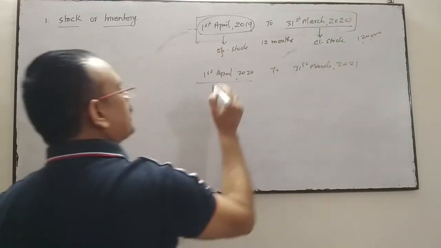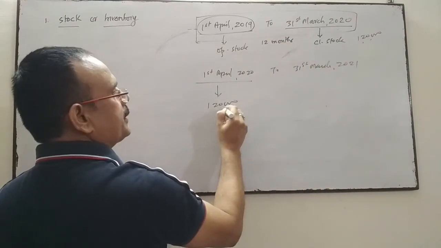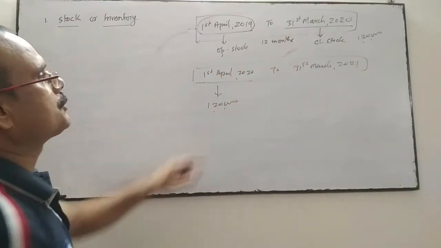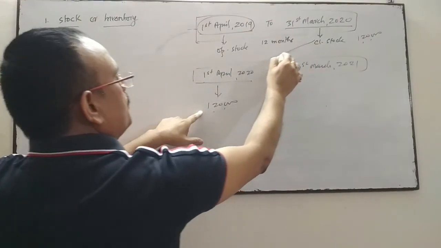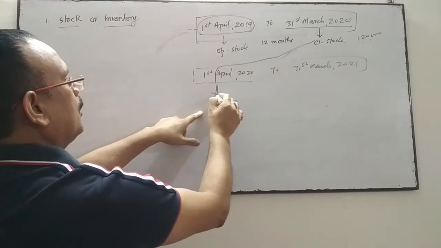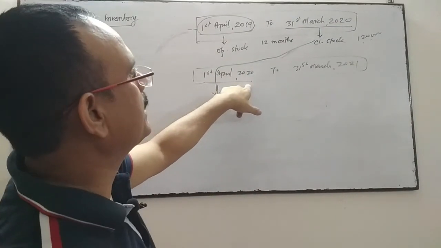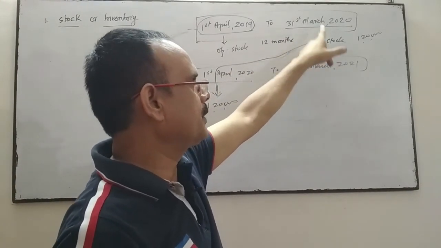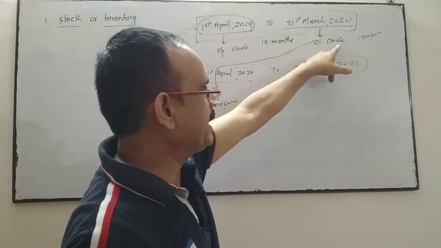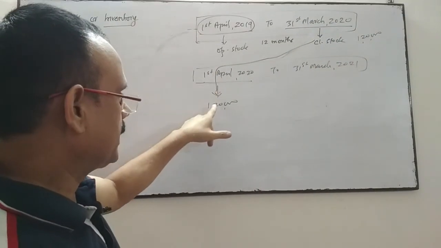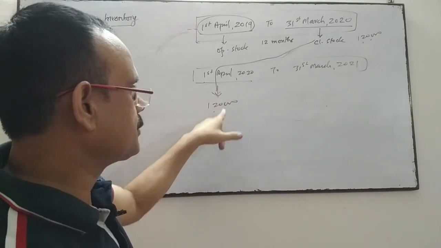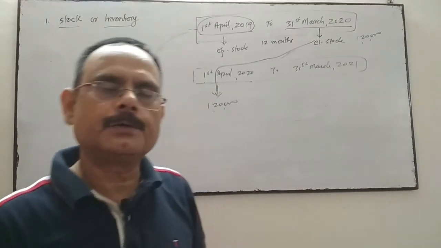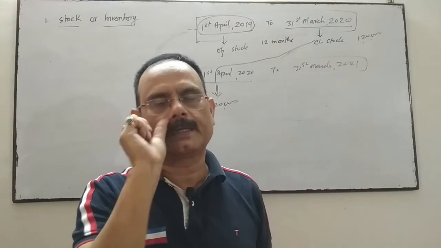This closing stock becomes the opening stock for the next financial year, on 1st April 2020. The valuation of stock on 31st March 2020 is called closing stock because it's the end of the financial year, and the same stock now carries forward and comes to 1st April 2020 as opening stock. And opening stock is valued at cost or market price, whichever is less.